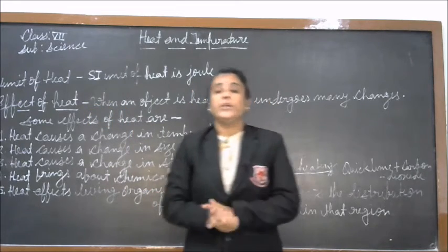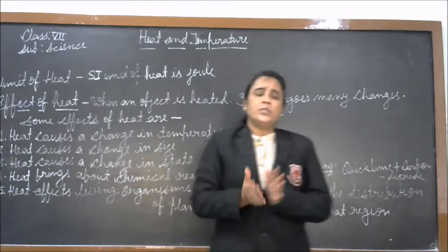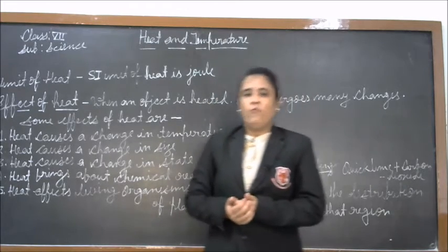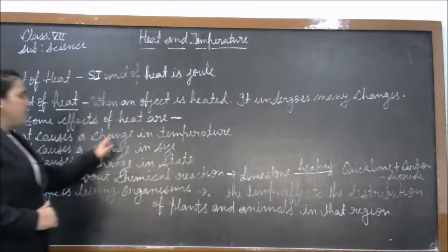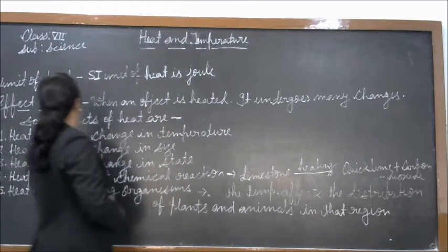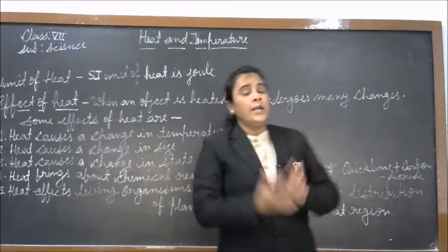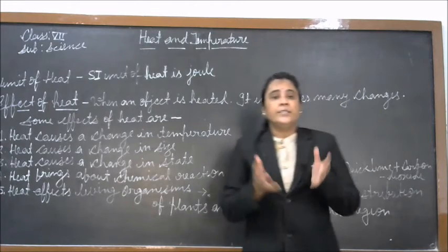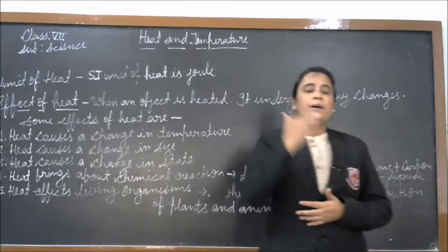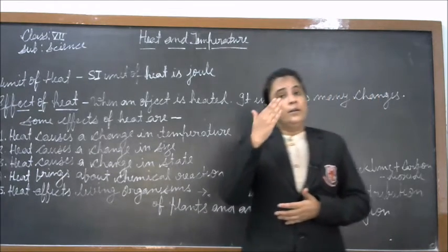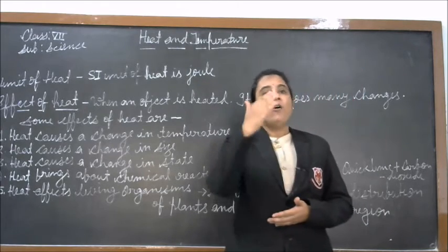Student, when an object is heated, it undergoes many changes. These changes can be seen and felt. The first change is that heat causes a change in temperature. When an object or material is heated, its temperature rises, and when the object or material loses heat, its temperature falls.